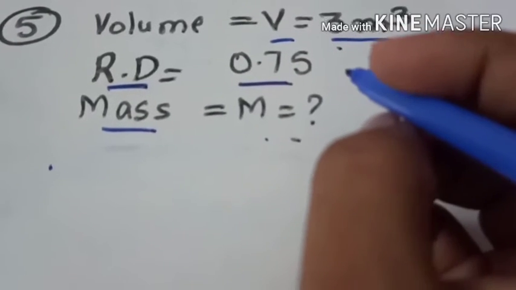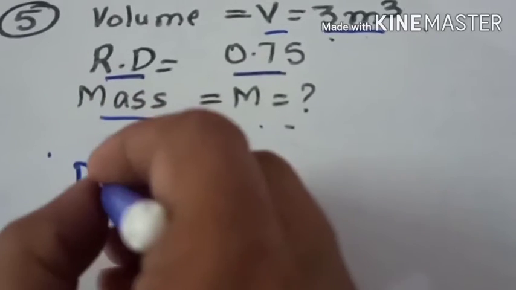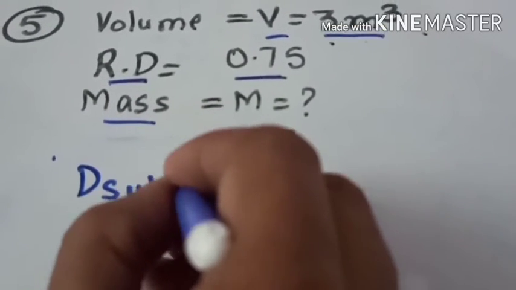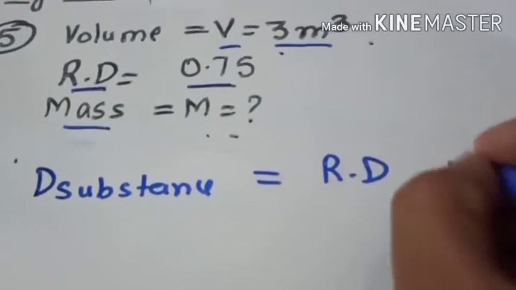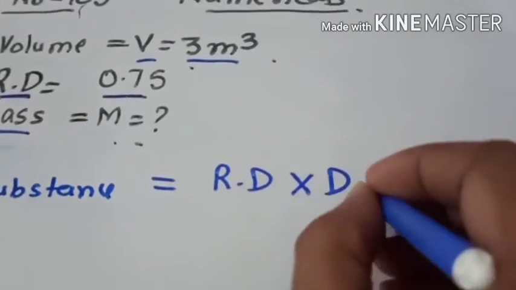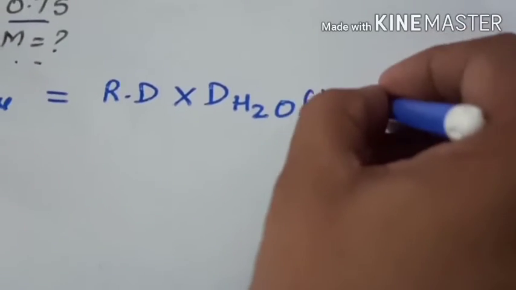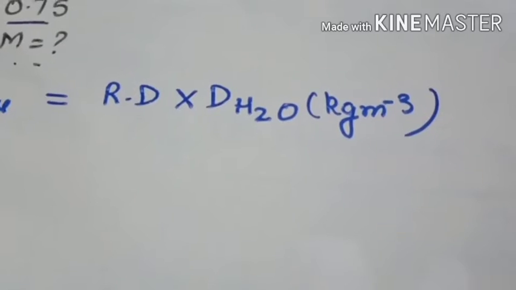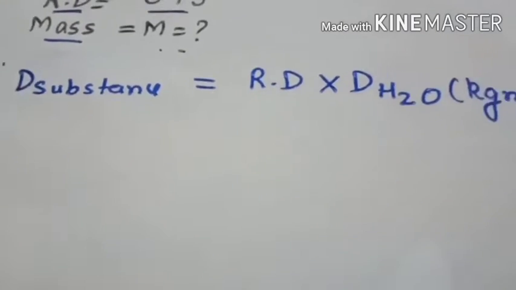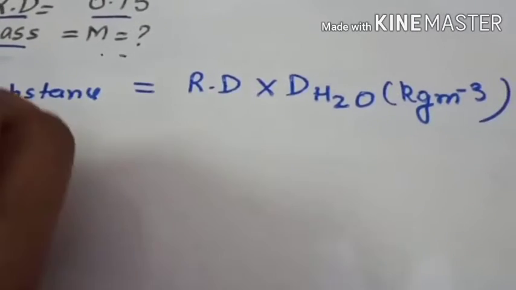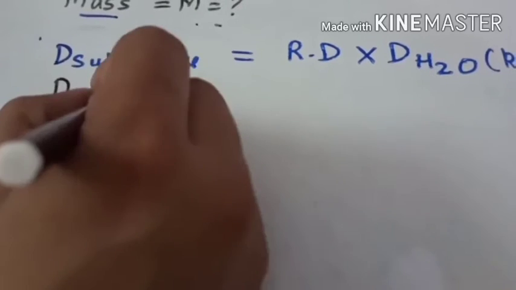0.75. Now you will be using the formula for density of substance or solid equal to the relative density multiplied by the density of water. You have to take it in kg per meter cube. So you have to take the formula between RD and density. So density of substance is not given to you.